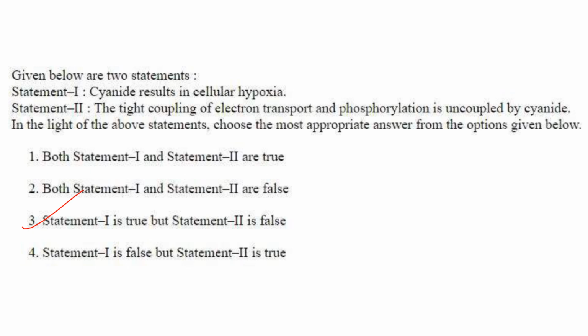Then, cyanide results in cellular hypoxia. What is hypoxia? Hypoxia is a condition when the body or part of the body does not receive a sufficient amount of oxygen. So the first statement is correct. Statement 2: the tight coupling of electron transport and phosphorylation is uncoupled by cyanide. It is not an uncoupler, cyanide is an inhibitor of complex 4. So statement 2 is not correct. So statement 1 is true, but statement 2 is false. The answer here is option 3.